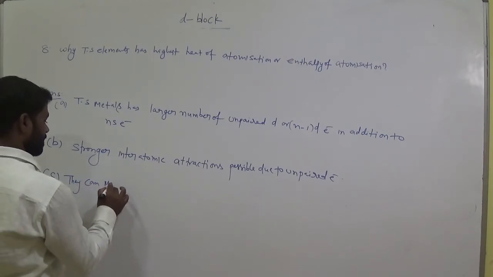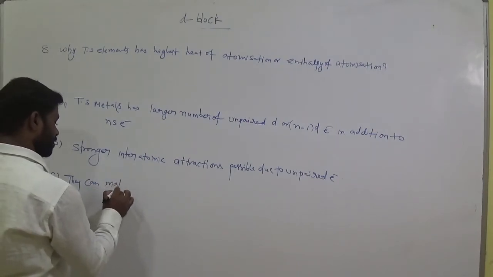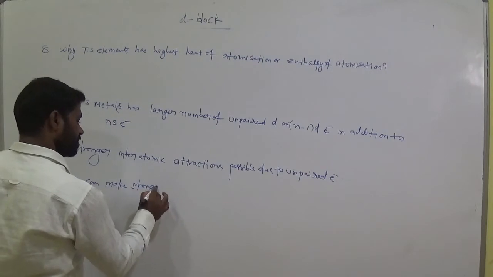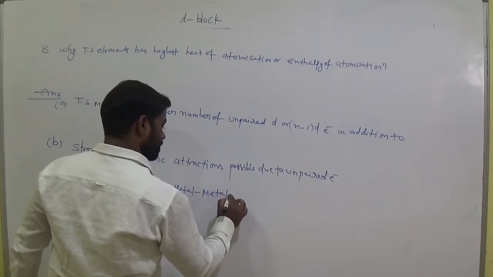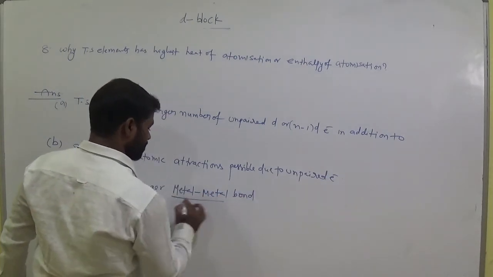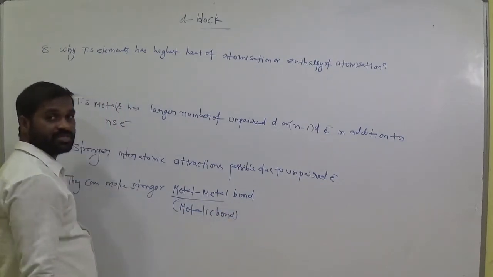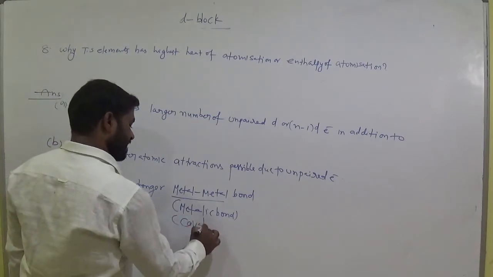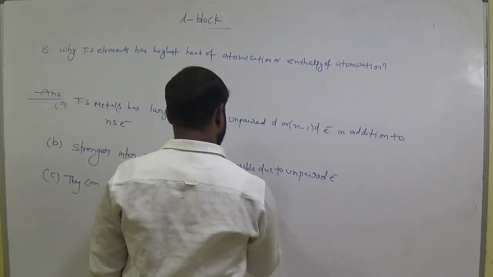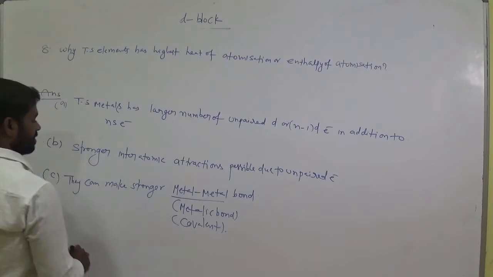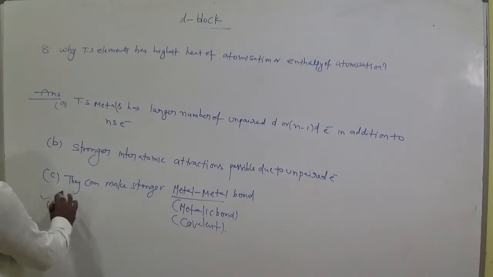They can make a stronger metal bond, which we also call a metallic bond, and also we call it covalent in nature, a very strong metal bond. Okay, option D, all. So the answer is D.